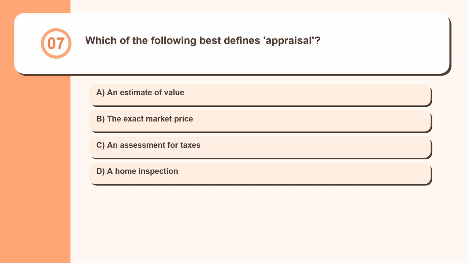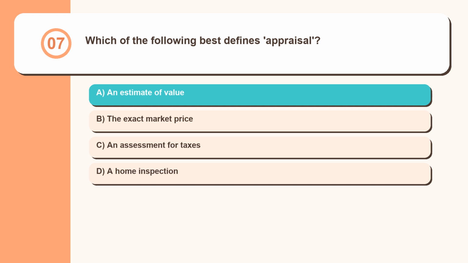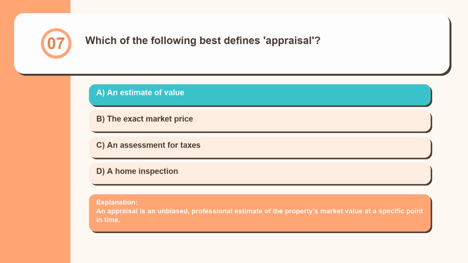Question 7. Which of the following best defines appraisal? An estimate of value, the exact market price, an assessment for taxes, a home inspection. An appraisal is an unbiased, professional estimate of the property's market value at a specific point in time.